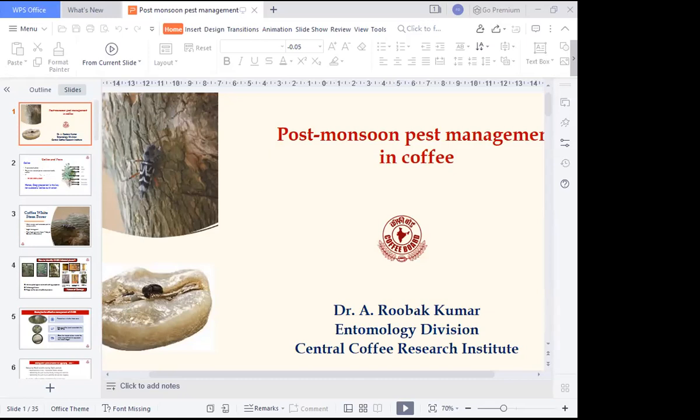These are the external symptoms. When you look inside the plant, generally the white stem borer lays the eggs on the bark. Once the eggs hatch into larvae, the neonate larva initially feeds on the peripheral region of the coffee bark.